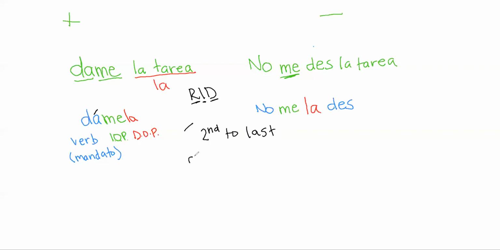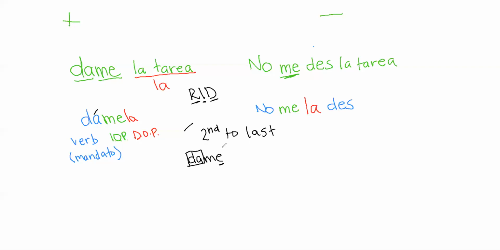In our first example, dame, we ended with an E. The second to last syllable is da, which is the stressed syllable anyway. So da-me, da-me. The stress is on the da. We don't need to write an accent mark, so we don't.